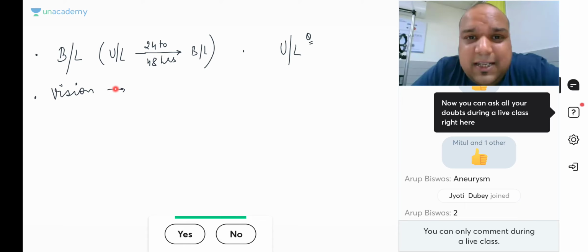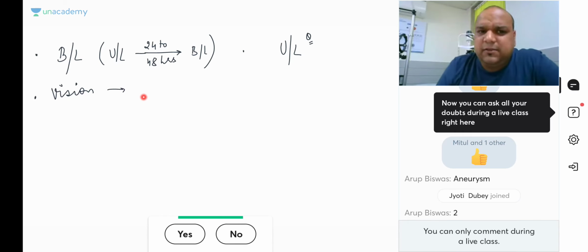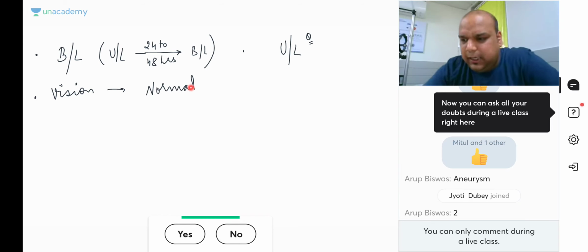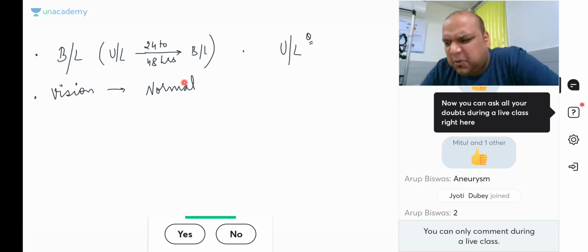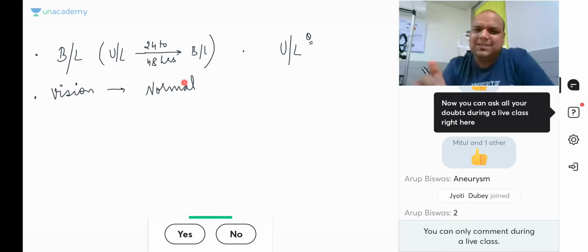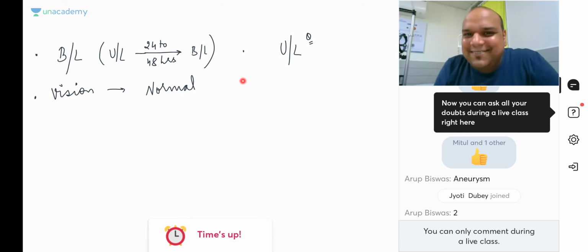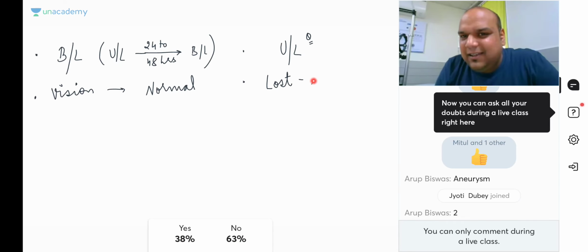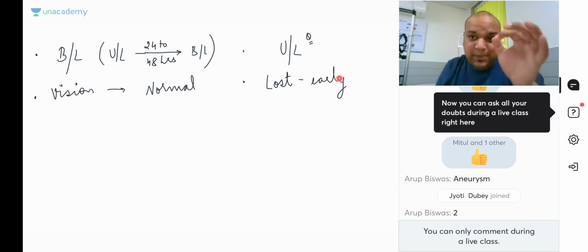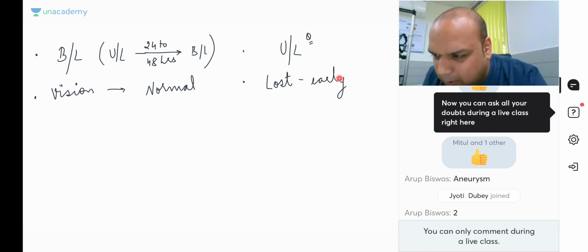Second nerve, is it affected in cavernous sinus thrombosis? No. If the second nerve is not affected, vision will not be lost. Vision will remain absolutely normal. Am I clear to everybody? Very late on in the stages it may be lost, but we will say vision is normal. But in orbital apex syndrome there is early loss of vision, because the second nerve in the optic canal is affected. I hope you understand this.